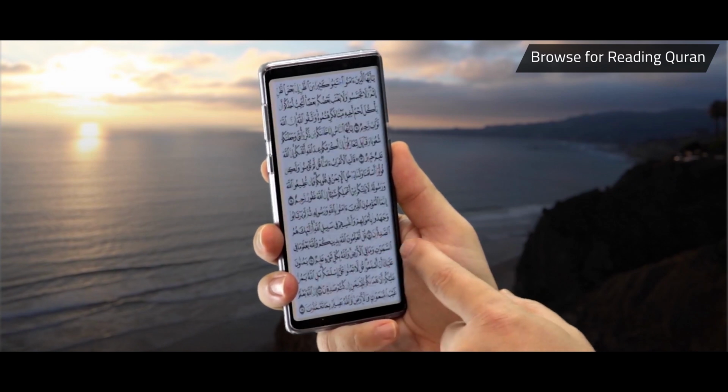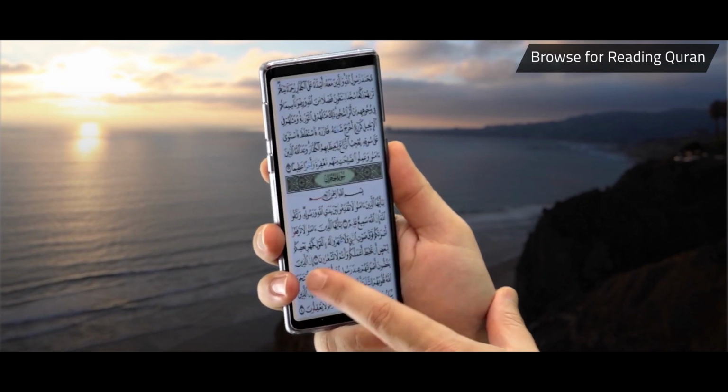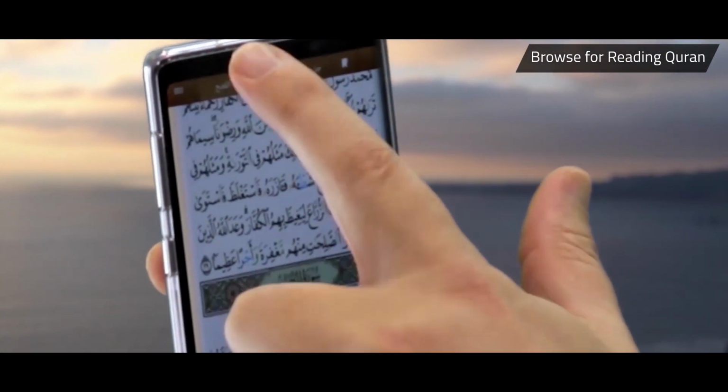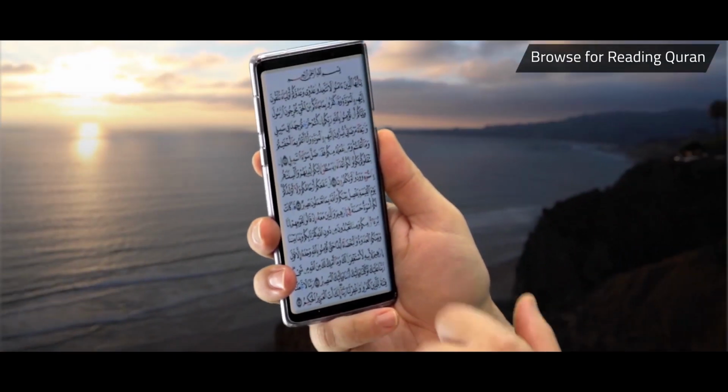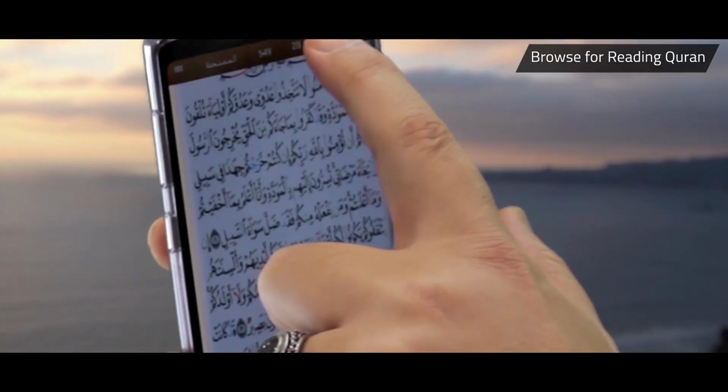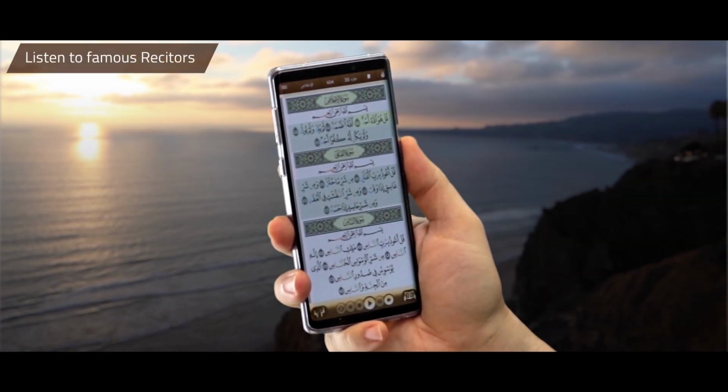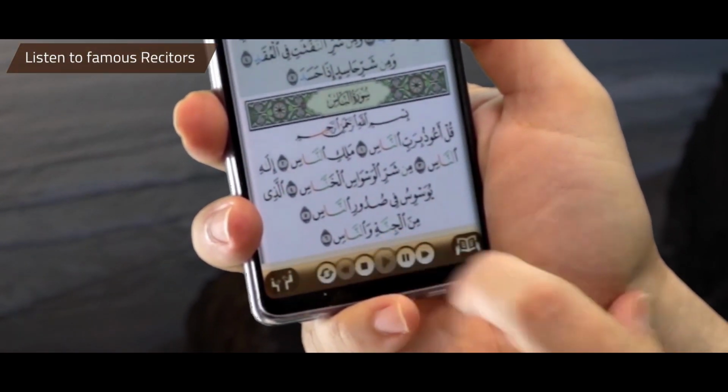any Quran page and move between pages, or the ability to jump to a distant surah of the Quran by simple touch, or decide to move to another chapter by again another simple touch. You'd be able to pick up your favorite reciter such as Sheikh Al-Afasi and listen to him.